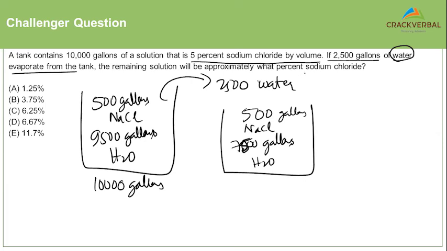So the percentage of sodium chloride will be 500 divided by 7,500, which is 1 by 15. 1 by 15 into 100 is approximately 6.66. So the answer here will be D for delta. This is obviously a 600 level question. This shouldn't have taken you more than 1 minute to solve.